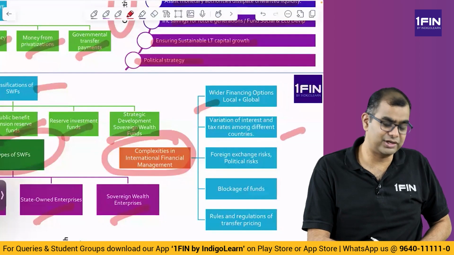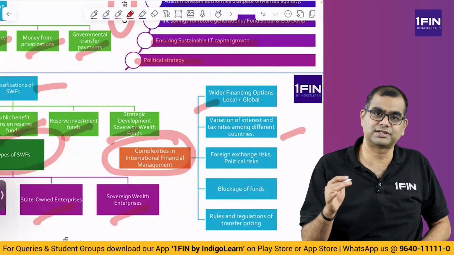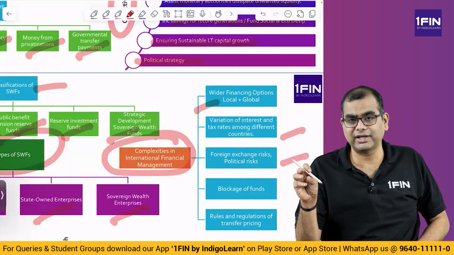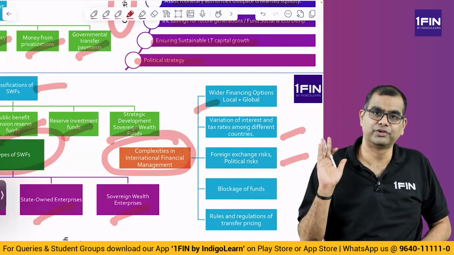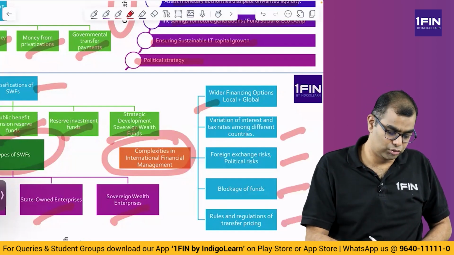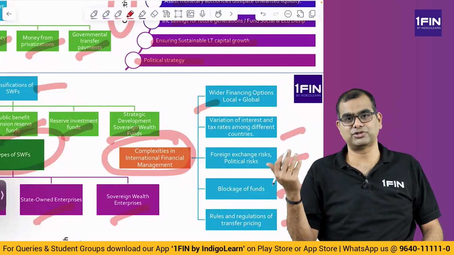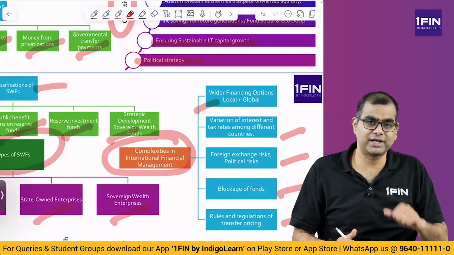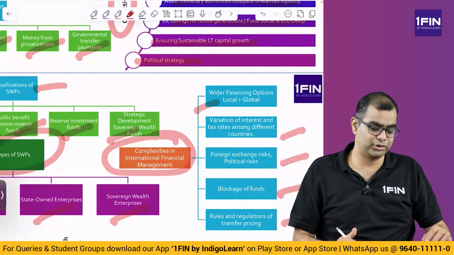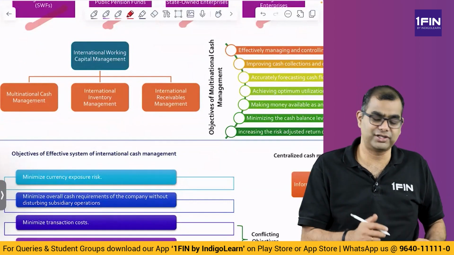Variation of interest and tax rate among different countries. So moving money is not a joke. There are multiple tax complications and interest rate complications. You have to be very, very careful. Foreign exchange risk. If you have money in a country where the exchange rate is going to depreciate, gone. So you have to be very careful. Blockage of funds. Some countries don't allow money to move out. Rules and regulations of transfer pricing. Just because you have subsidiaries doesn't mean you can price at whichever price you want. We discussed transfer pricing in income tax also, where they explain at what rate you will consider transfer pricing and how you will compute tax. So these are all complexities that arise when you are supposed to manage money across various jurisdictions.